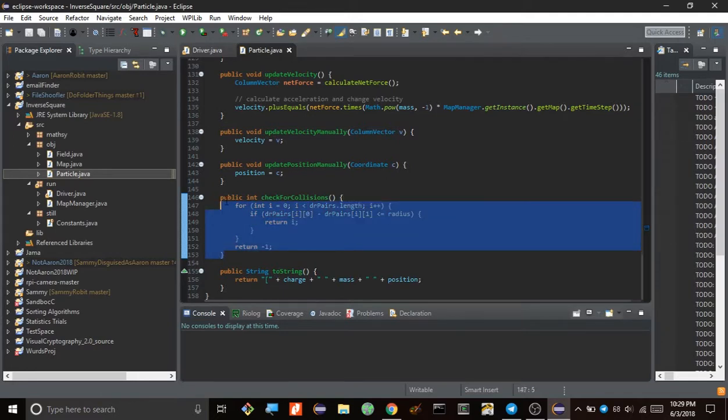So it just looks at its distance from every other particle and makes sure that the sum of its radius and the other particle's radius is not bigger than the distance between them, because if it is, then that means they've collided. So depending on whether or not that is, it'll either return this i, which represents the other particle, or it'll return -1, which means there's no collision.